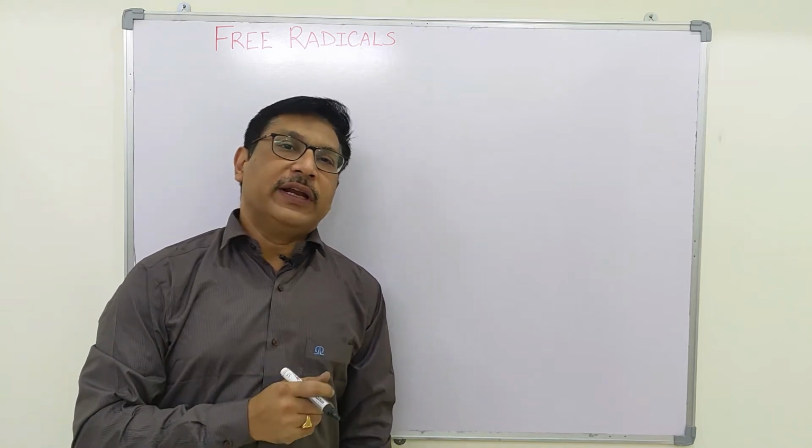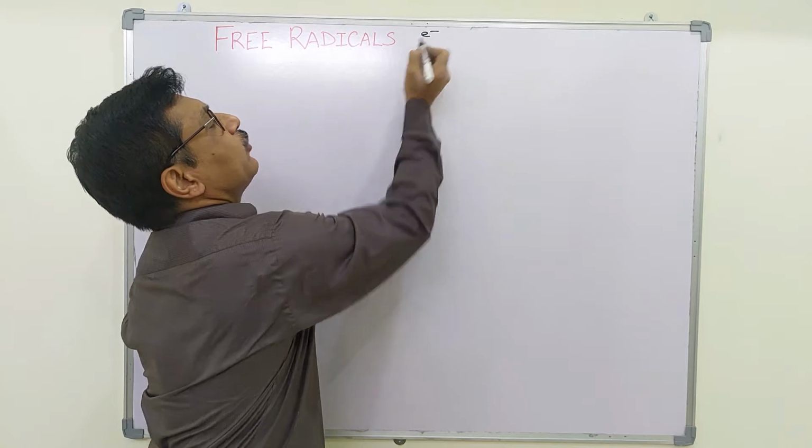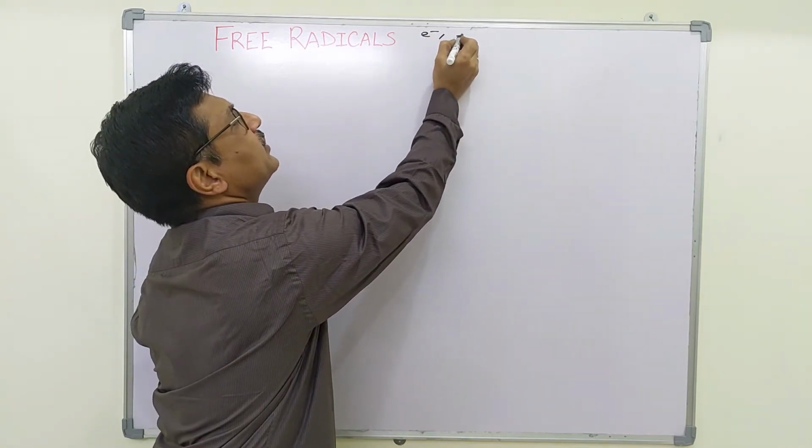Let us discuss free radicals. Free radicals are molecules that contain an unpaired electron in their outermost orbit, and they are capable of independent existence.